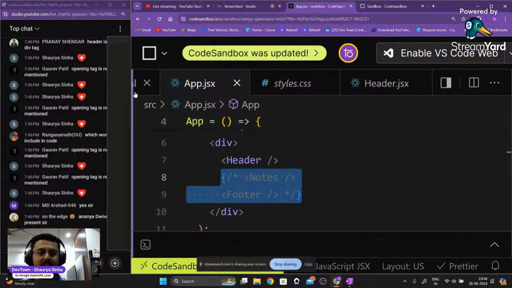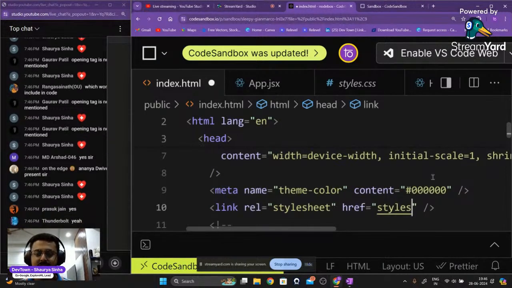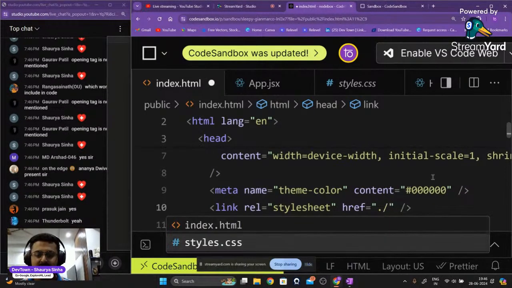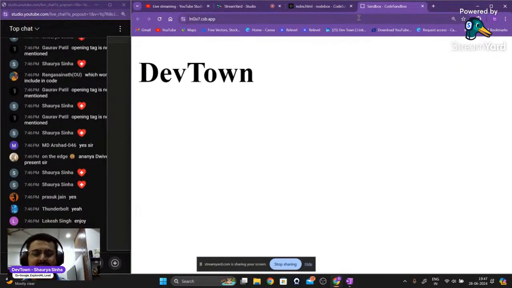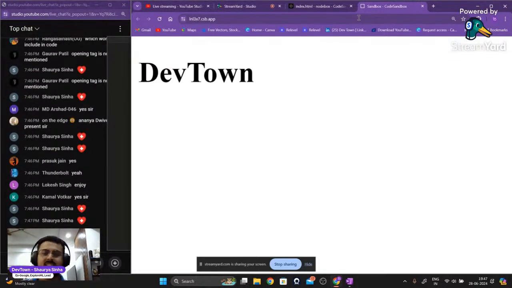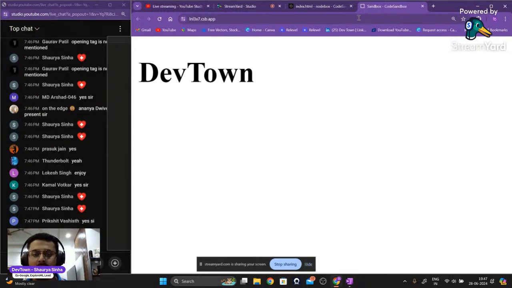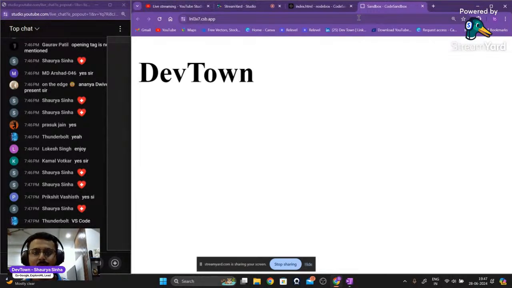CodeSandbox is not recognizing the styles.css file. This happens a lot with me. I'm really very frustrated due to that. Dot slash styles.css, save. Again, I'll go and yeah, it is not recognizing our CSS file, guys. If you guys are comfortable, try to do this in Replit, or try to do it locally itself, because CodeSandbox is not recognizing. This is a problem with online IDEs. They suffer a lot due to some of the demerits. Sometimes they just stop working. So try to just implement it.